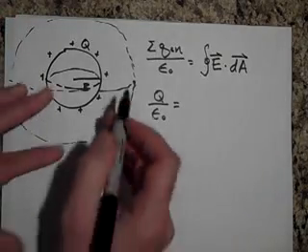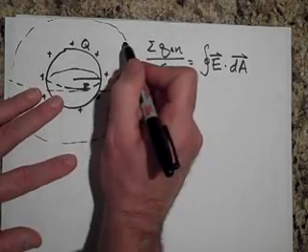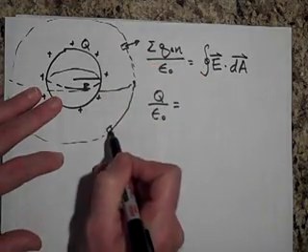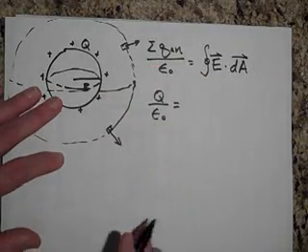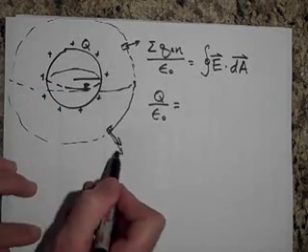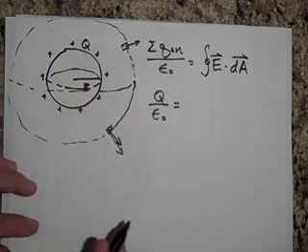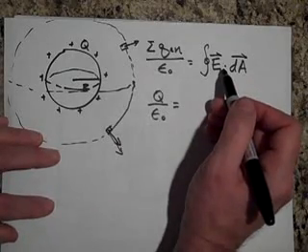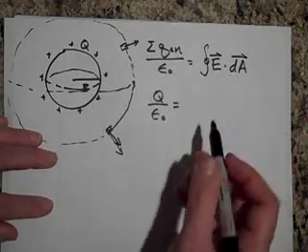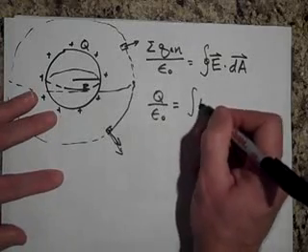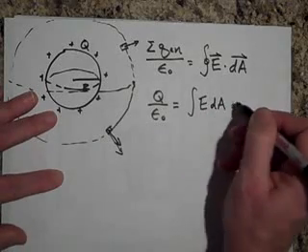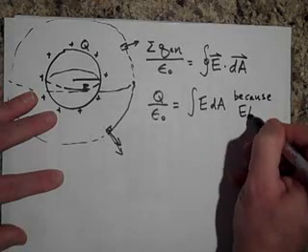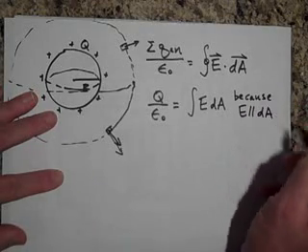Now would you agree that for my Gaussian surface, the dAs are this way? They're normally outward, or perpendicularly outward. And so is E, if that's positive charge. So I can get rid of the dot product, because E is parallel to dA.